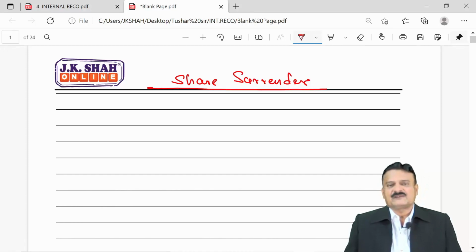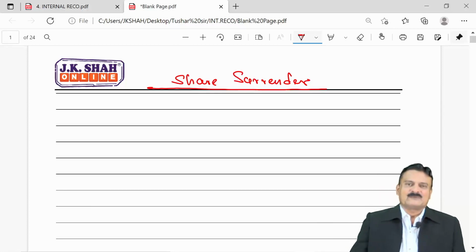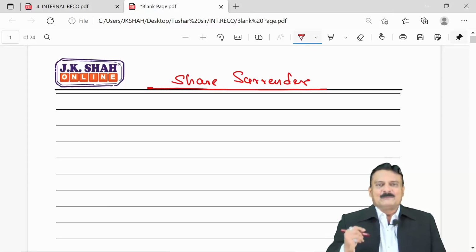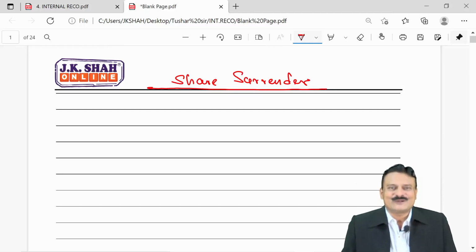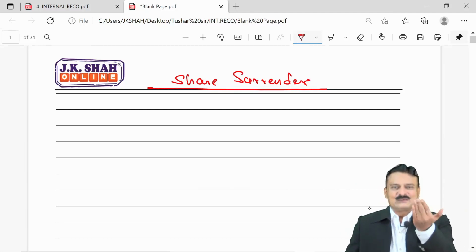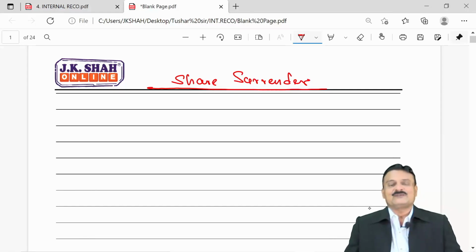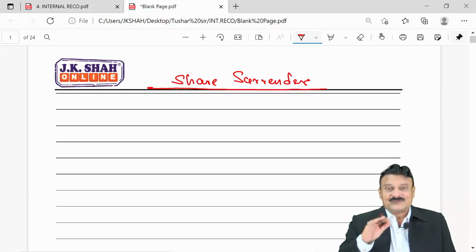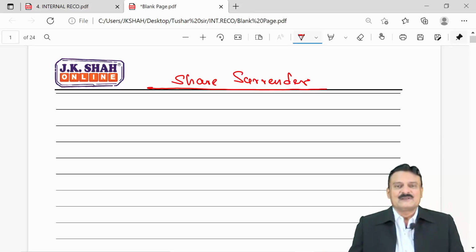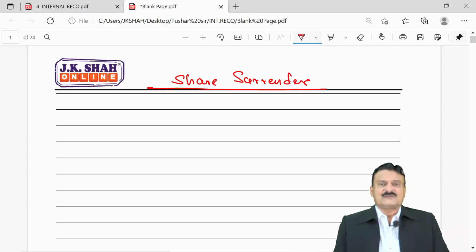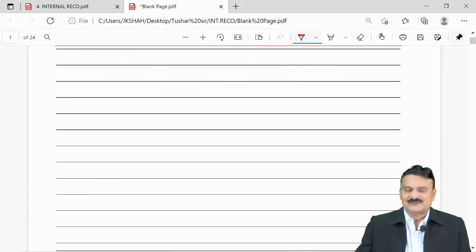Another option, we decided, is to issue them our shares, but we found that all our authorized shares are already issued. So that option is blocked off. The last option is this one. The company will request equity shareholders, the dear equity shareholders, you are the owners of the company, kindly surrender some of the shares back to the company so that the company can reissue them to creditors and debenture holders to settle their claim. Thereby the waiver's benefit can be received by the company. So what entries can be passed at the time of surrender of equity shares, that we are trying to understand.